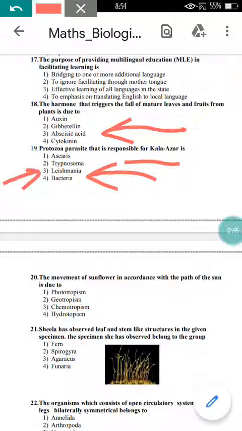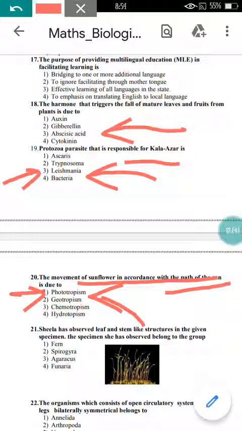Now come to question number 20 here. The movement of the sunflower in accordance with the path of the sun is due to, as you know, the sunflower moves according to the sun. So it is due to phototropism. So option 1 here is correct.